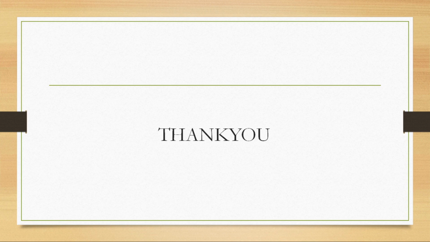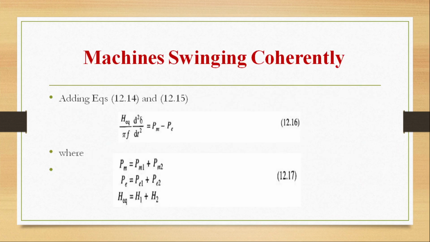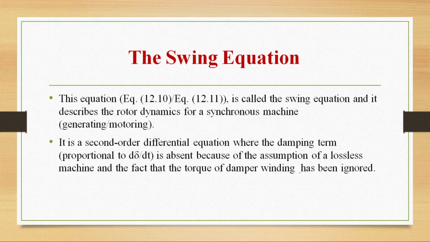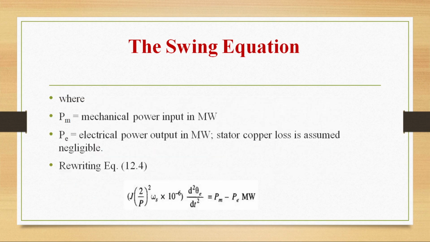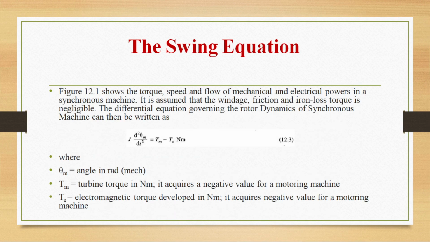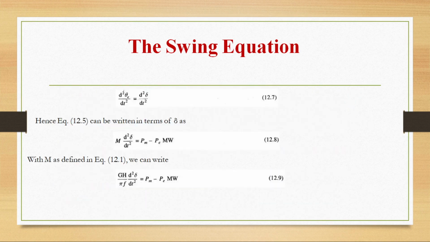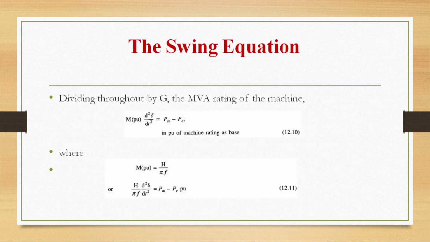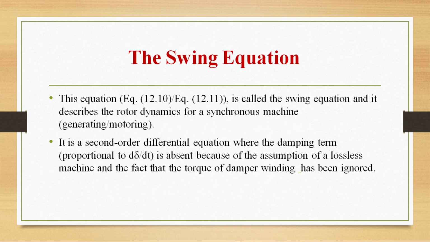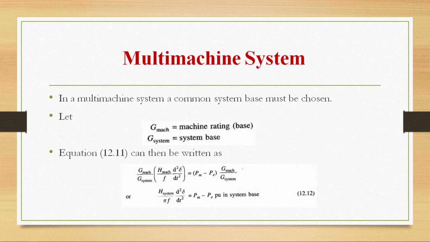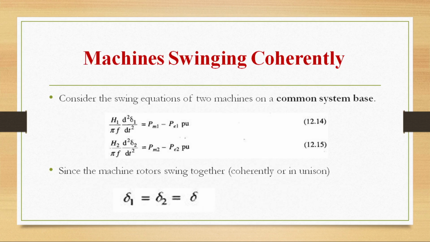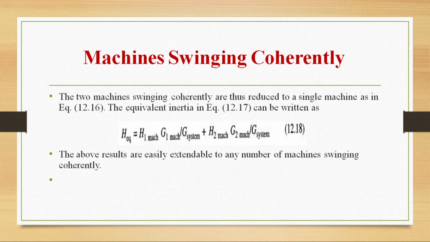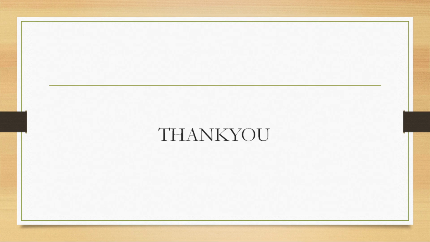As of today's class, we have seen what the swing equation is. So you have to remember this formula of the swing equation, students, very very important. J d square theta m by dt square is equal to Tm minus T. This is the equation from where we started. Then finally we got the equation as H by pi f d square delta by dt square is equal to Pm minus Pe. Then the swing equation for a multi-machine system also we have seen. If two systems are connected, then what the equation will be we have seen, and we have seen a numerical also based on this.